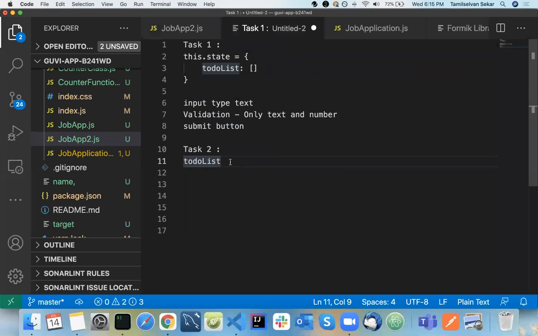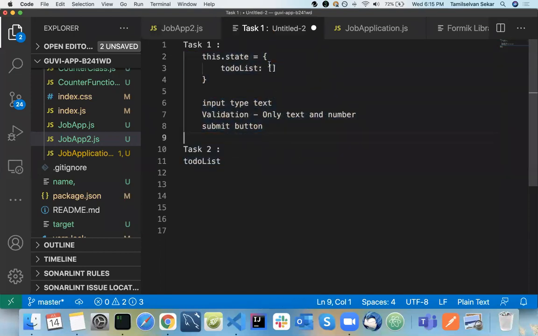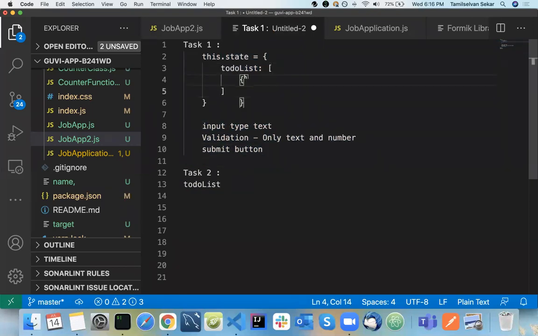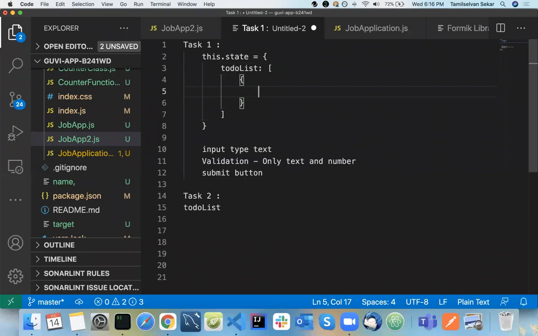So this is enough. But if you prefer, I will have one more thing. This is not mandatory, but if you want to try this, it's very simple. When you push this text to your to-do list, it should be an array of objects. Push it as an object, and have text something like this.